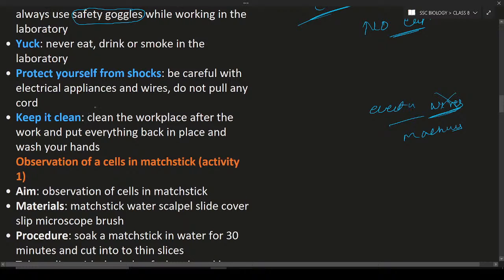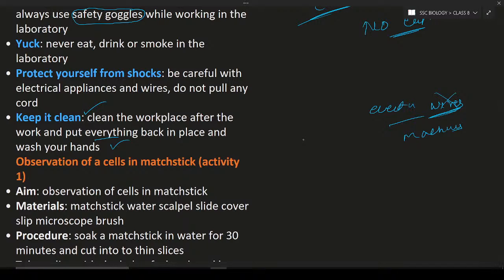Next is keep it clean. Keep the workplace clean after the work, put everything back into its place and wash your hands. That is most important. Why do you have to wash your hands after the experiment? For example, if you are doing some research or work, some kind of bacteria may stick to your hand. If the bacteria stick to your hand, what will happen? When you are eating, that bacteria may enter into your body, and it may cause some kind of diseases.